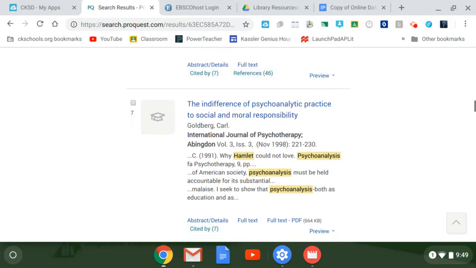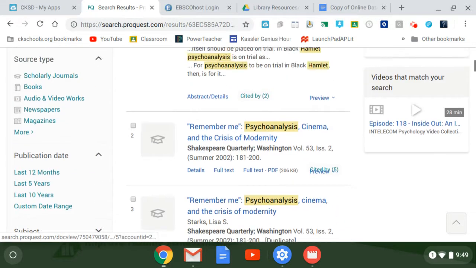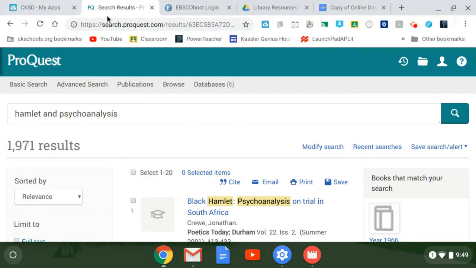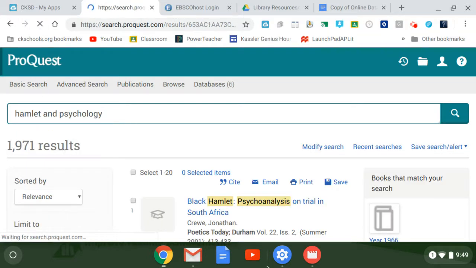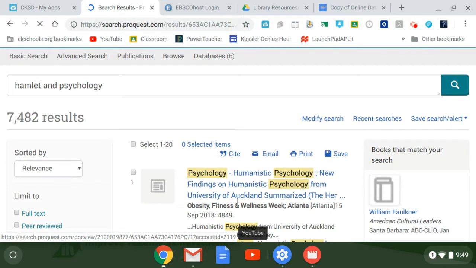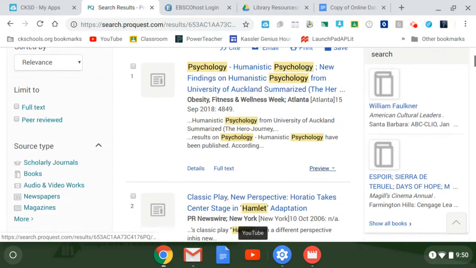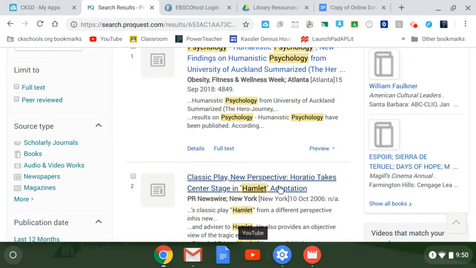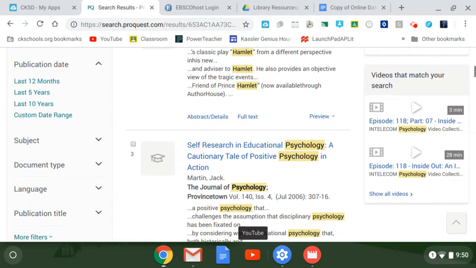And if I'm not loving this one, maybe I'm going to look up one of these other variations instead and just see Hamlet and psychology. Let's just see what this one comes up with, because I was getting really specific things that didn't seem general enough for me. Human psychology, Auckland. Okay, so this is a specific adaptation of Hamlet with Horatio in it.